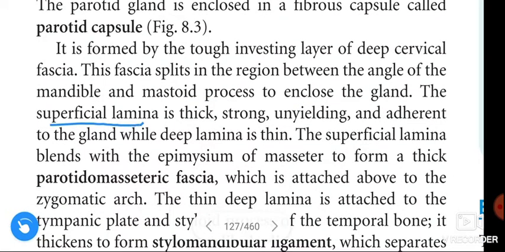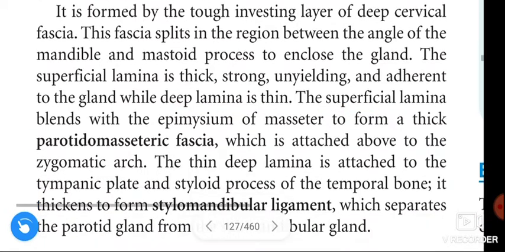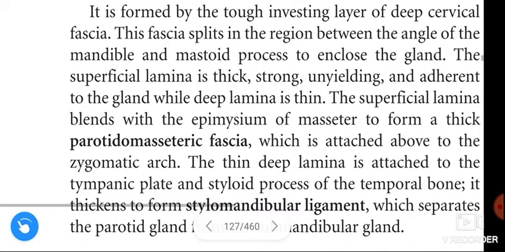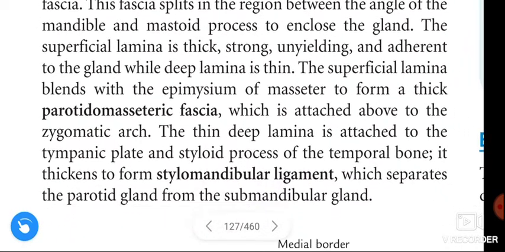The superficial lamina is thick, strong, unyielding and adherent to the gland, while the deep lamina is thin. The superficial lamina blends with the epimysium of the masseter to form a thick parotidomasseteric fascia, which is attached above to the zygomatic arch. The thin deep lamina is attached to the tympanic plate and styloid process of the temporal bone. It thickens to form the stylomandibular ligament, which separates the parotid gland from the submandibular gland.